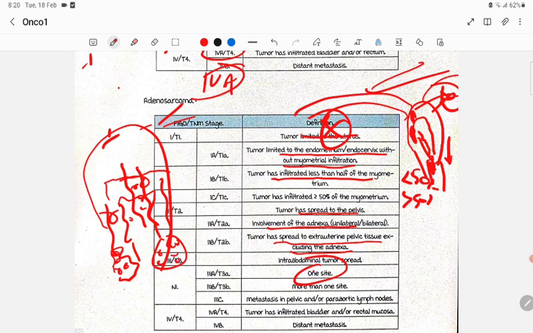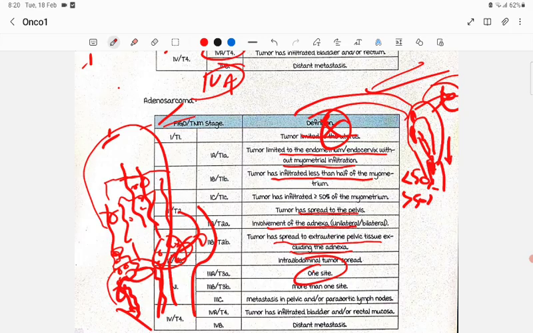The tumor has infiltrated the bladder and rectal mucosa. Stage 4: bladder and rectal mucosa. If the tumor involves the bladder and rectal mucosa, then it is stage 4A. Then stage 4B is metastasis. So it is very simple to remember the leiomyosarcoma staging versus adenosarcoma staging. The only difference is in stage 1. In leiomyosarcoma they mention the size of the lesion, less than 5 centimeters or more than 5 centimeters. But here in adenosarcoma,